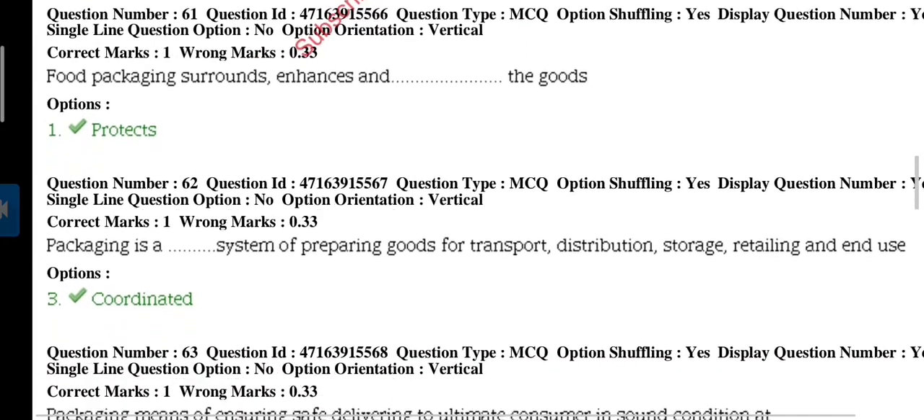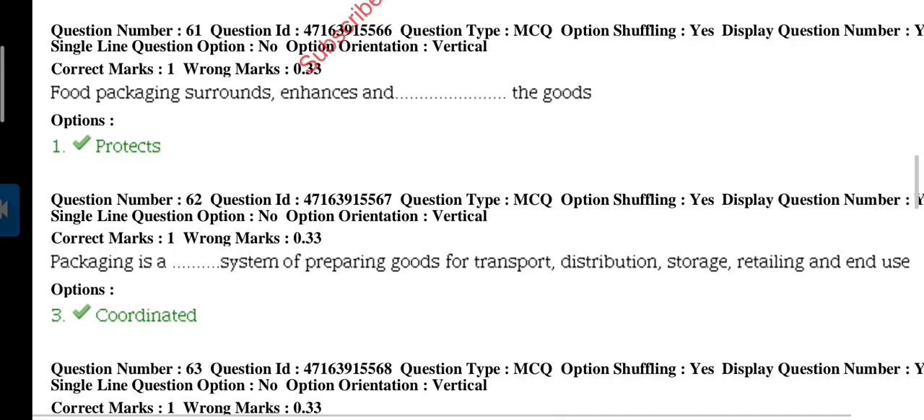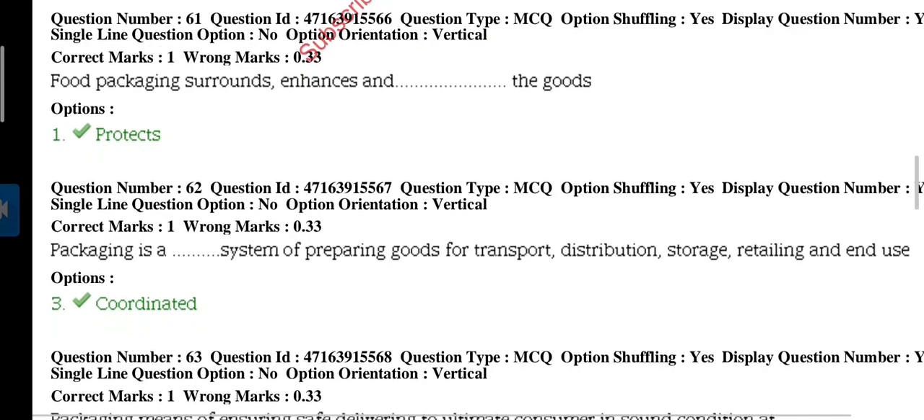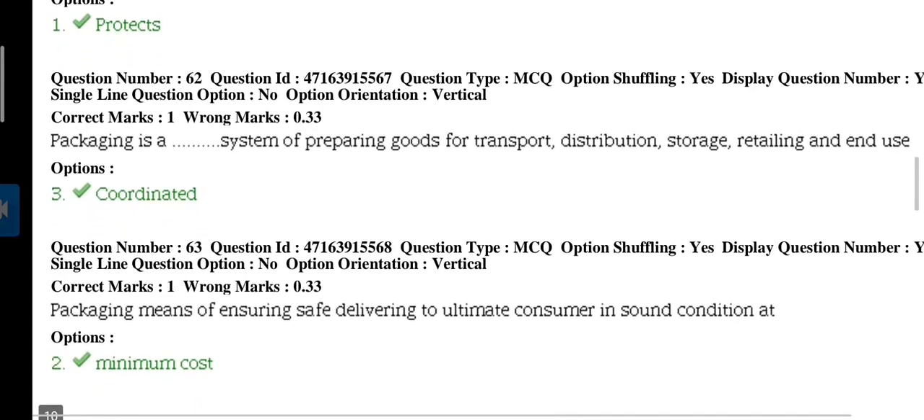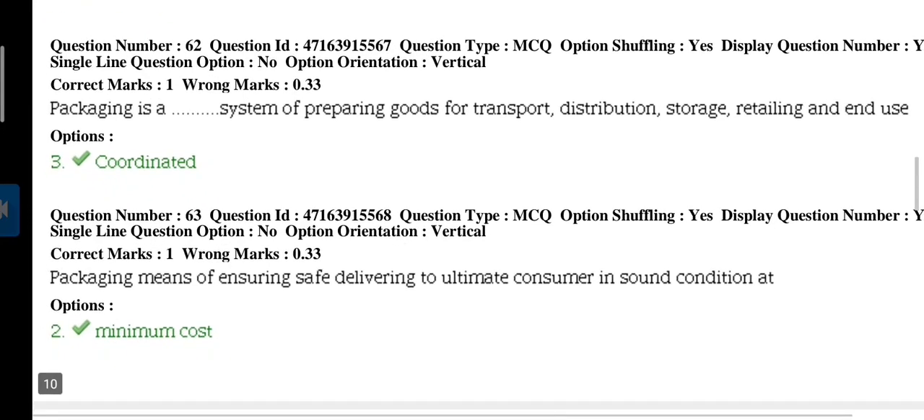Food packaging surrounds, enhances and protects the good. Next question 62. Packaging is a dash system of preparing goods for transport, distribution, storage, retailing and use, answer is coordinated.